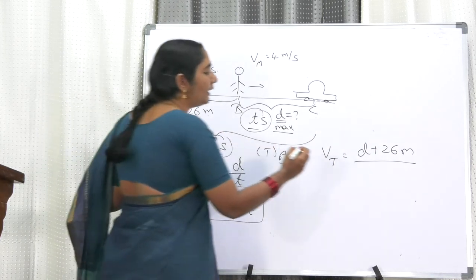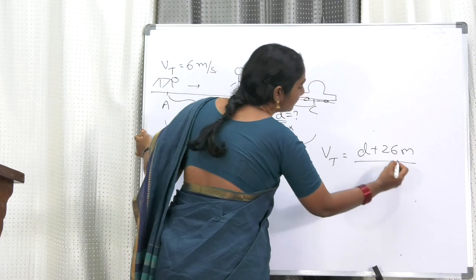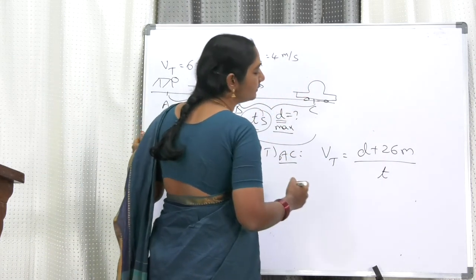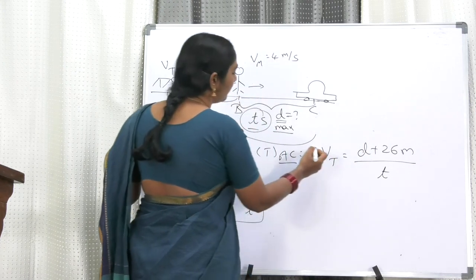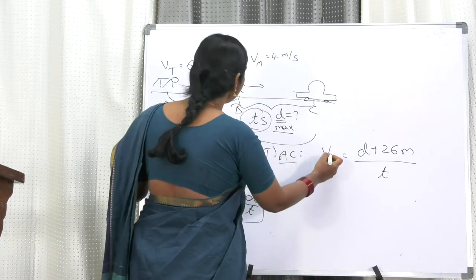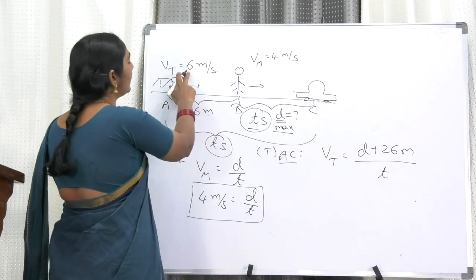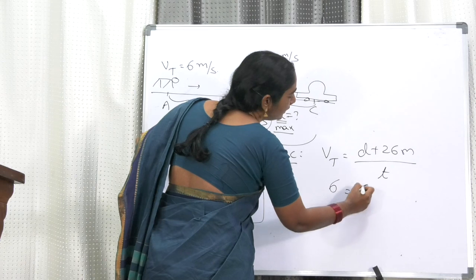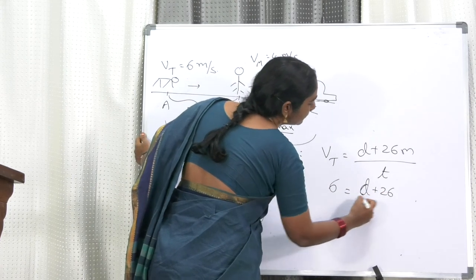And the time taken is the same time, the tiger is also taking the same time T to reach the car. The velocity of the tiger is given as 6. So 6 is equal to (D plus 26) by T.